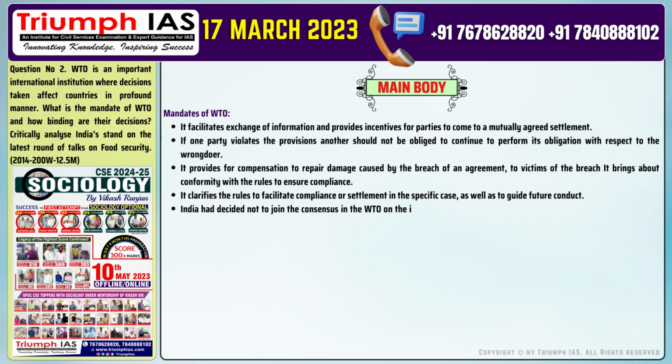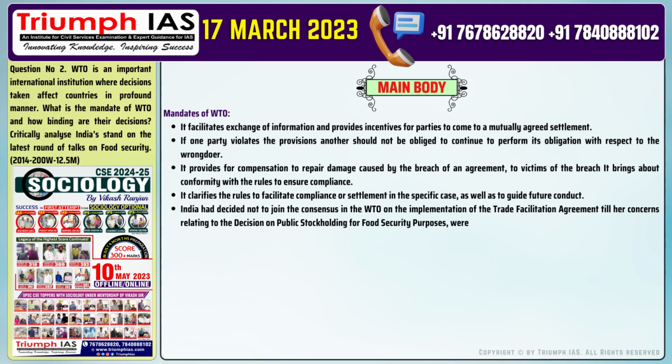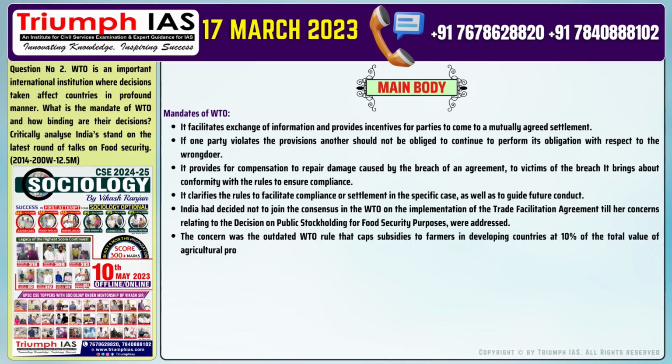India had decided not to join the consensus in the WTO on the implementation of the Trade Facilitation Agreement till her concerns relating to the decision on public stockholding for food security purposes were addressed. Number 6. The concern was the outdated WTO rule that caps subsidies to farmers in developing countries at 10% of the total value of agricultural production, based on 1986 to 1988 prices.